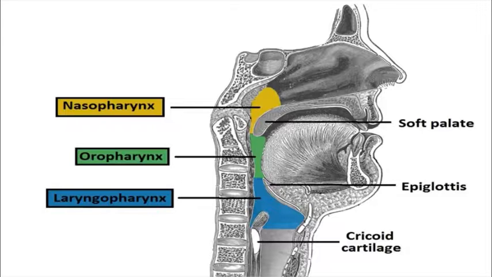The pharynx is divided into 3 parts: nasopharynx, oropharynx and laryngopharynx. The nasopharynx is meant only for respiration. The oropharynx and laryngopharynx give a common passage for both respiration and digestion. For the digestive system, the muscular wall of the pharynx helps in swallowing and serves as a pathway for the movement of food into the esophagus.